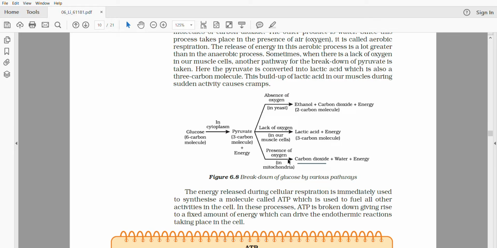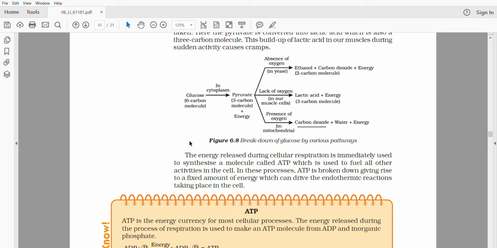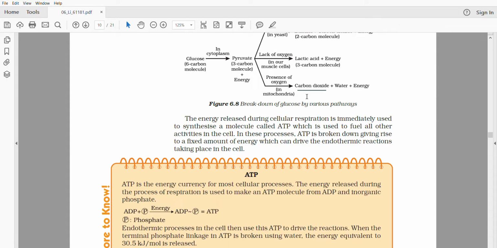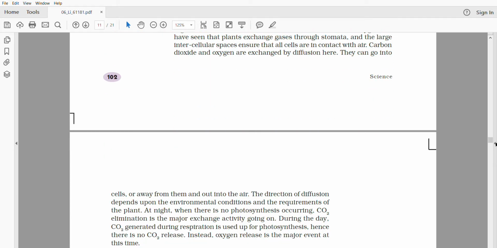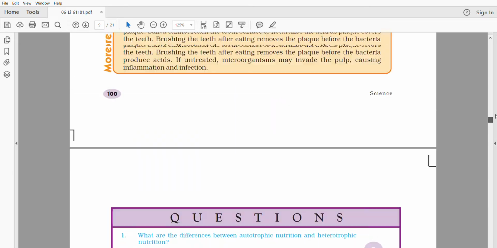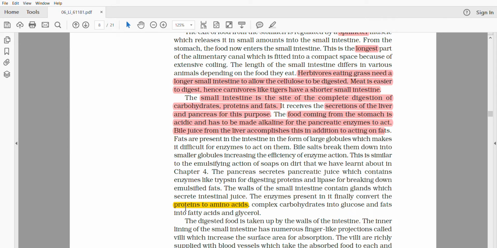But what about other food components? Our body is not only dependent on glucose, but we also need other food components like proteins, fats, etc. So what about the metabolic wastes produced from proteins? We have seen that during digestion, proteins are converted to amino acids, and amino acids are nitrogen containing compounds.